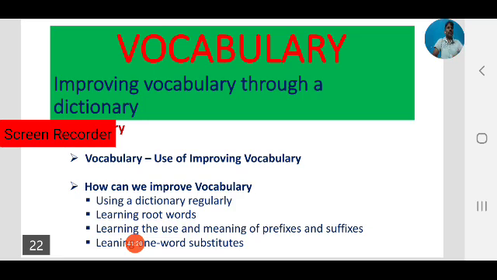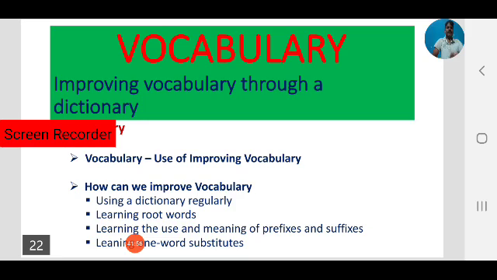By improving vocabulary, we can express effectively, and it sharpens our thinking process, and also gives an advantage in using English. These are the uses of improving our vocabulary. Now, how can we improve vocabulary? That is the most important area.